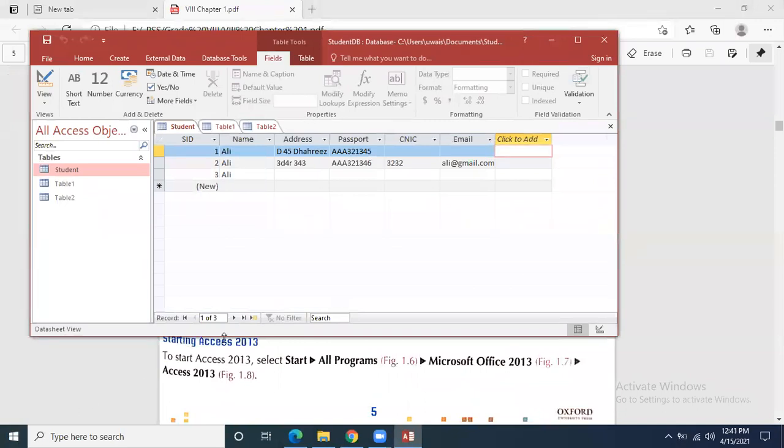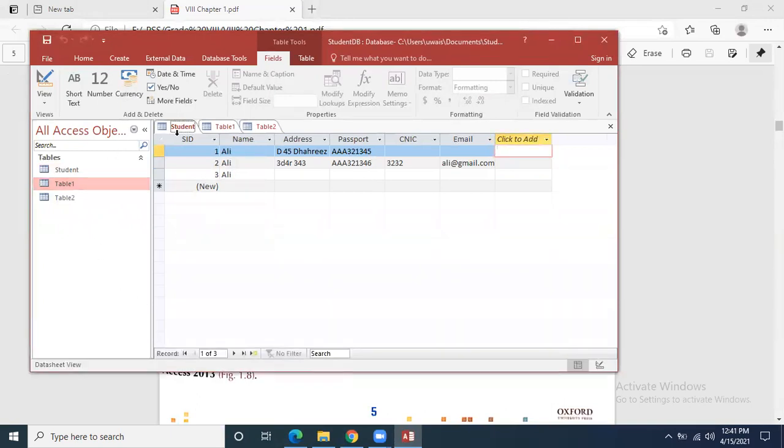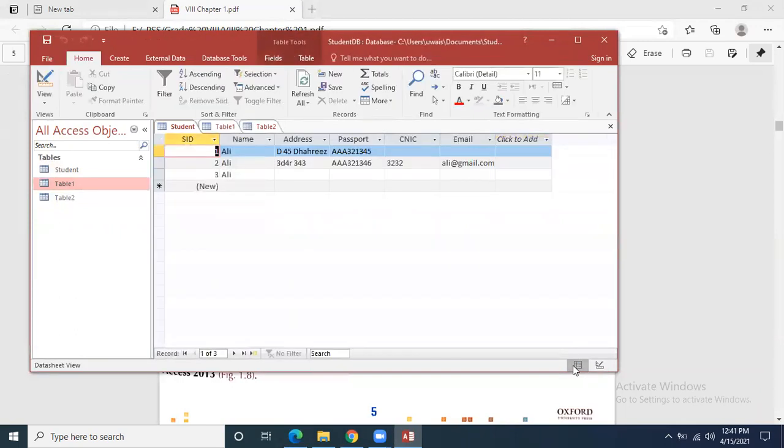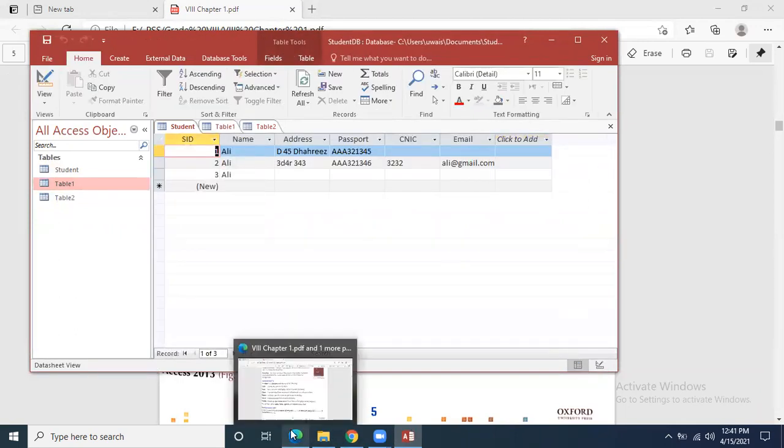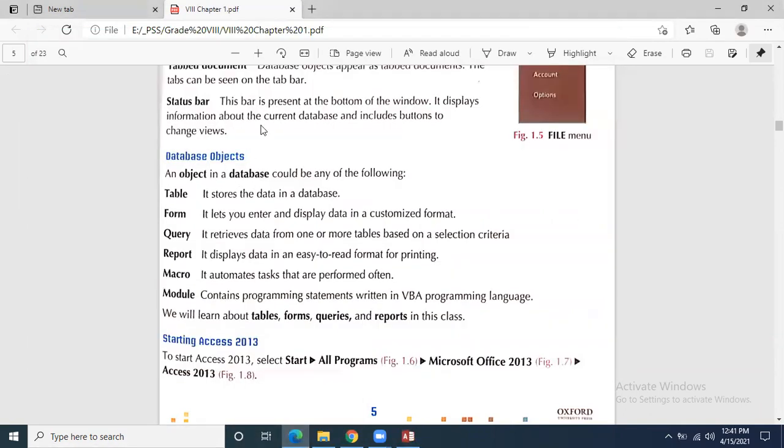You can see over here, it will show you the status of the document. The status bar is normally at the bottom of the page. It displays information about the current database and includes buttons to change the views.